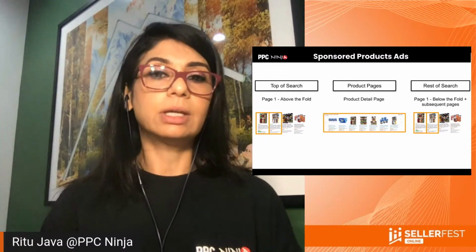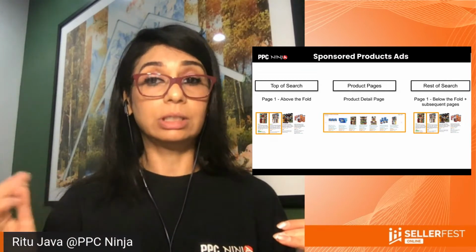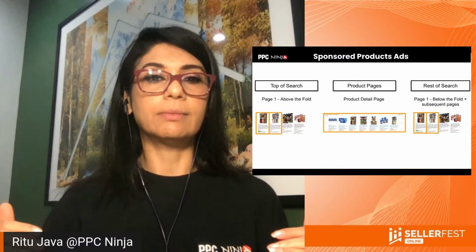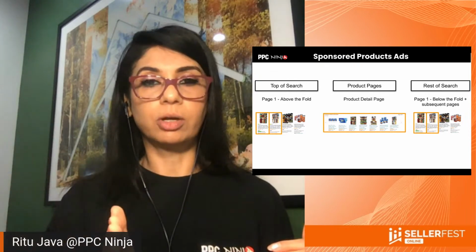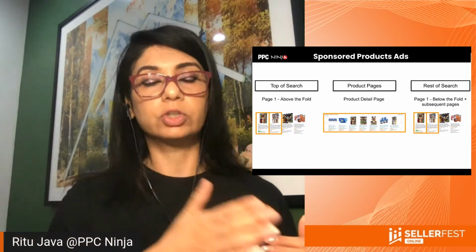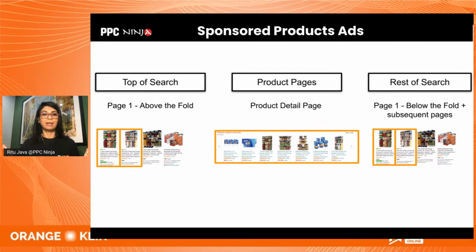But what we do know is that each of these placements can have a different kind of bid on it. You can actually move up from rest of search to top of search with this amazing thing called a multiplier. So your base bid might remain $1 per click, for example, but with the multiplier, you can tell Amazon, hey, if there's an opportunity for me to go up from the bottom of first page to the top of first page, then do it. I'm willing to pay that extra.